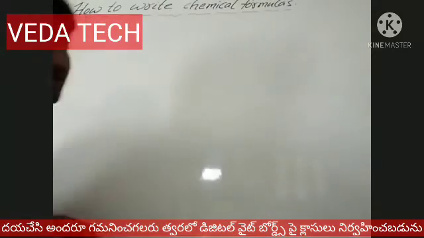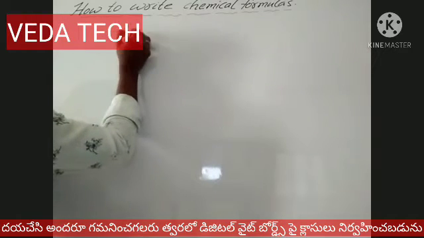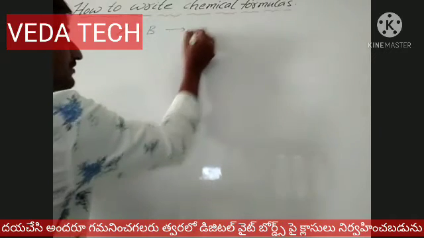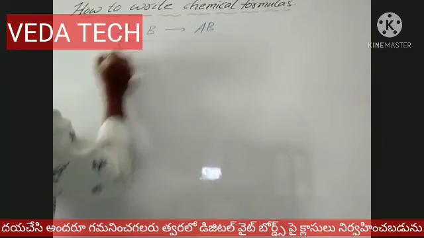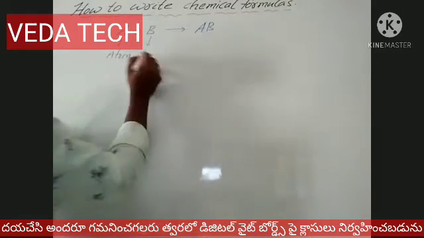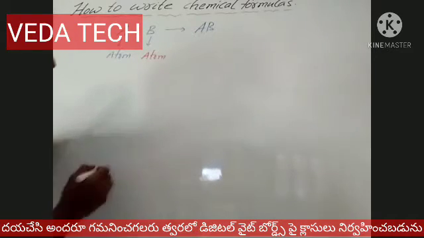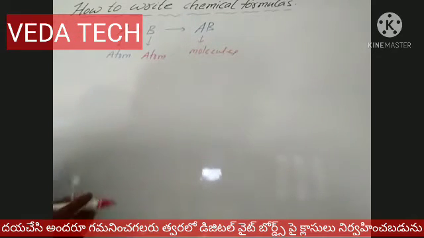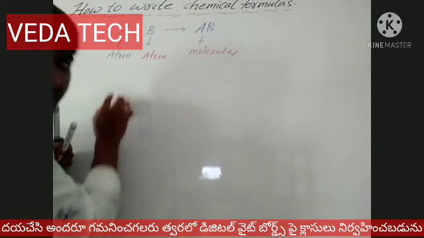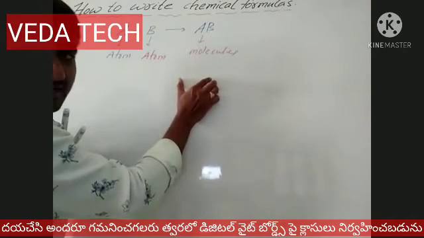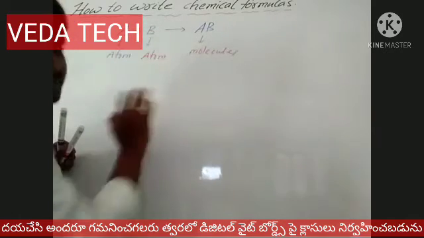For example, if you take an atom plus another atom, A plus B, it is not a direct formation of AB. A is one atom, B is another atom. Atoms combine to form a molecule, but the simple atoms never combine. Atoms are converted into ions. A atoms and B atoms both convert into ions to form an AB molecule.